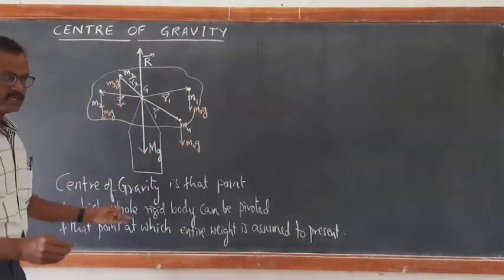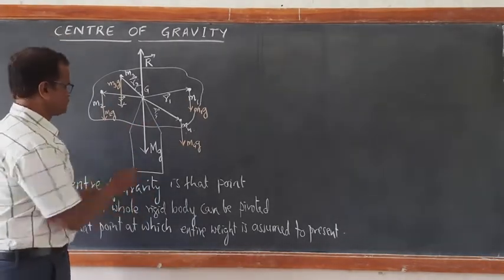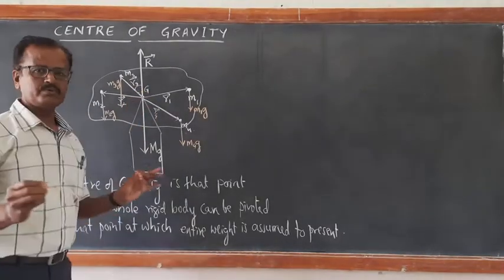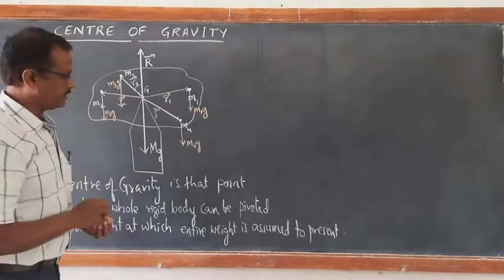So capital MG represents the entire weight of the whole rigid body, such that this entire weight is assumed to be concentrated at that point. That point we are calling the center of gravity.